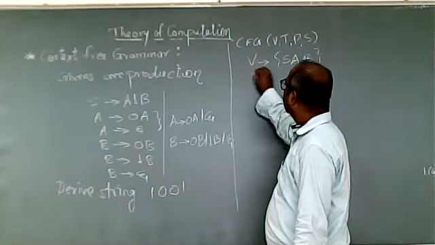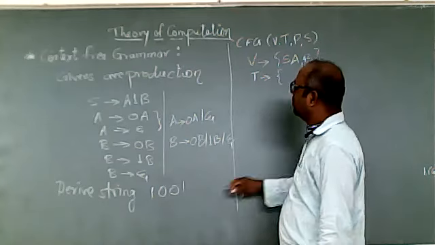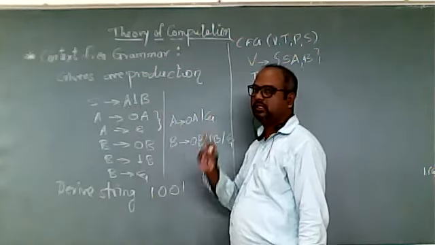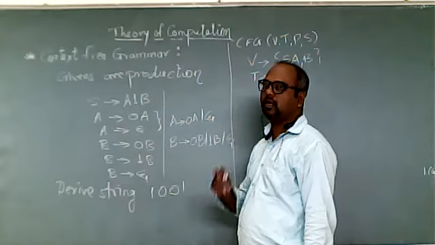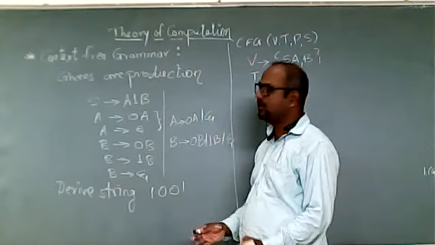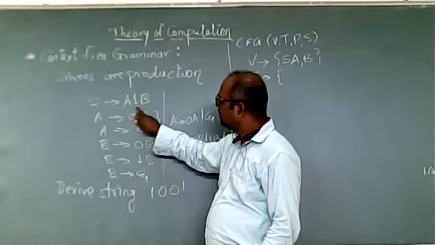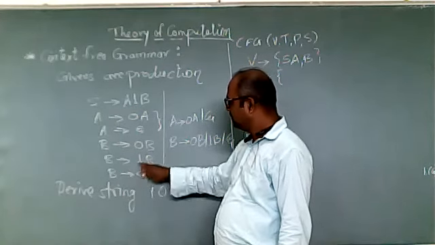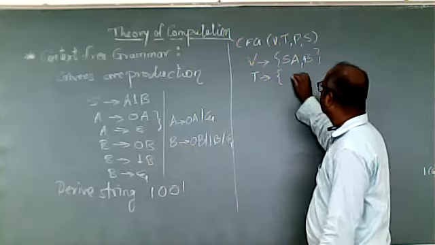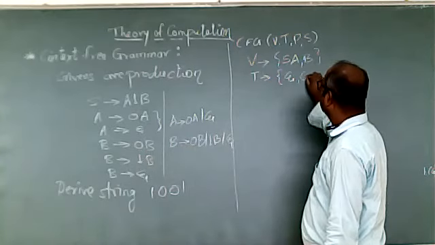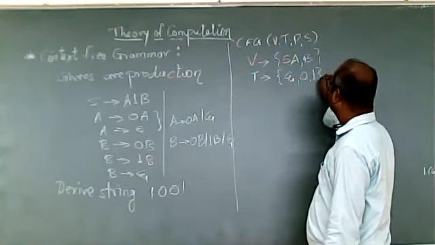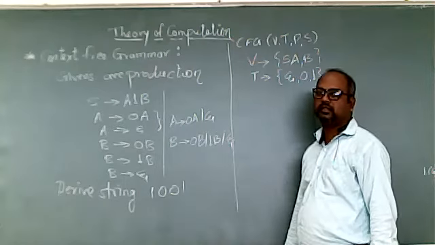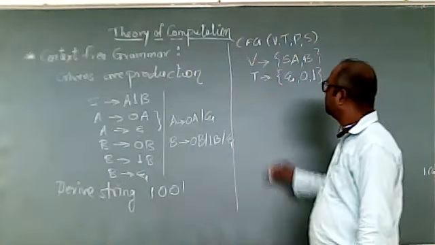Now second is the terminals. What are the terminals in these productions? Terminals are the digits or small letters that cannot be expanded. So here 1 is a terminal, 0 is a terminal, epsilon is a terminal. So epsilon is one terminal, 0 is another, and the third terminal is 1. We have three terminals here.